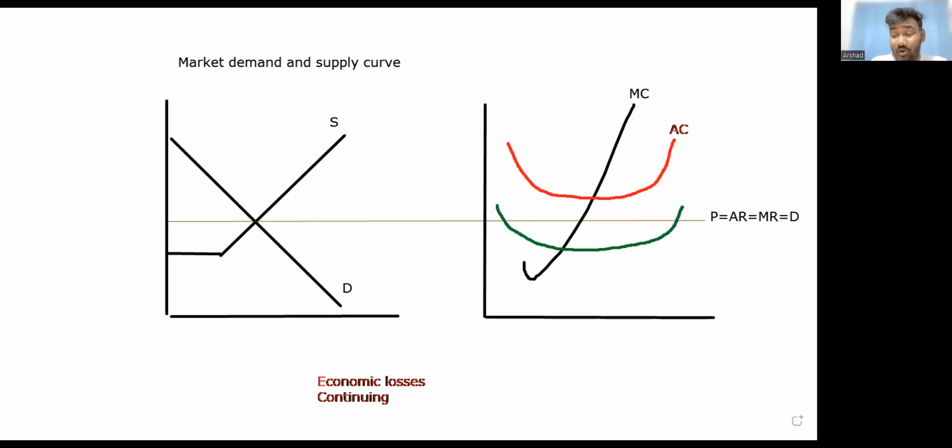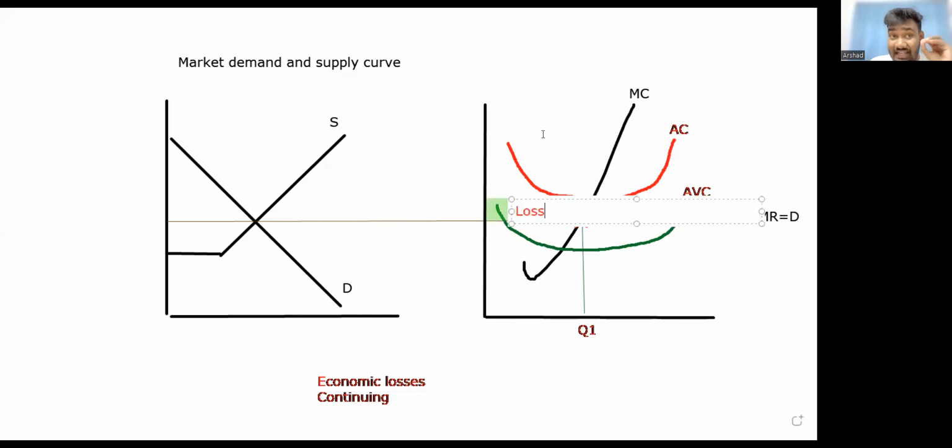So where is your profit maximizing quantity? Over here, MR equals MC, right? How many units are you producing? You're producing this amount of units, let's say Q1. So at this point, you're making a loss. How much of a loss? You're making this much of a loss. This green rectangle is your loss.